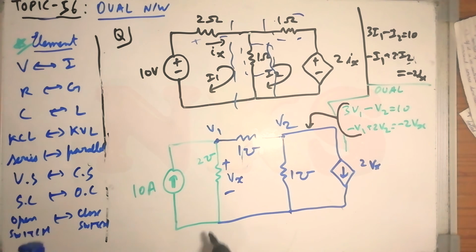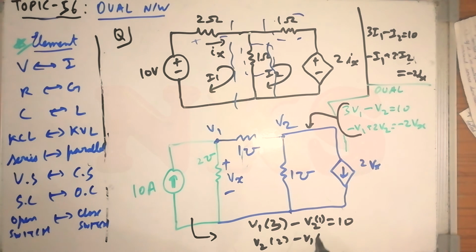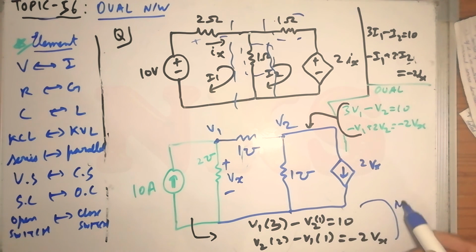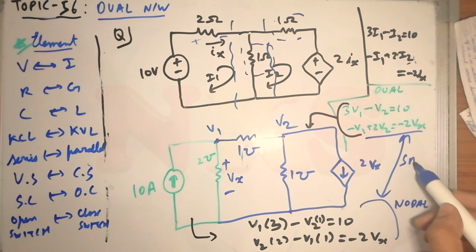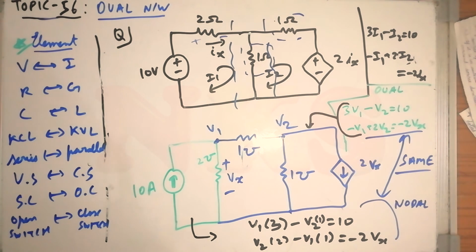So now let us write the nodal equations for this network. You can write them using the shortcut. V1 times 2 plus 1, that will be 3, minus V2 is equal to 10, this will be multiplied by 1, and V2 times 2 minus V1 times 1 is equal to minus 2 times Vx. So you can easily see that these are the equations that we have written directly for this network using nodal analysis. These equations and those equations are the same, so that is why these two networks are dual of each other. That is the logic I was trying to explain in the previous discussion.